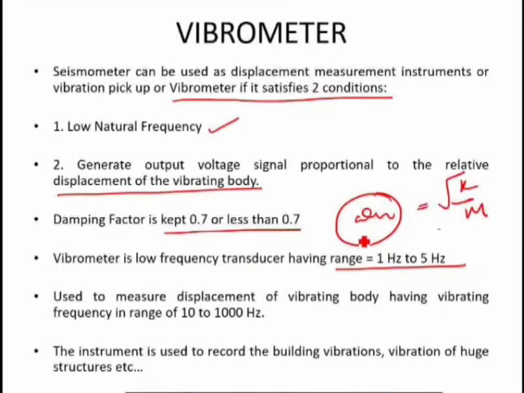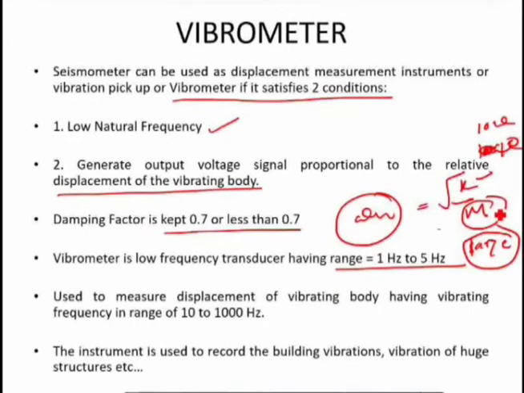This low natural frequency can be achieved when your k, that is the stiffness, is very small and your mass m is large. So such instruments on a machine, where you have a large mass and low stiffness, you can call bulky instruments.